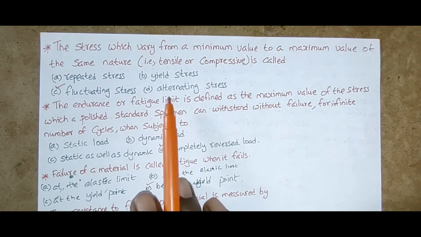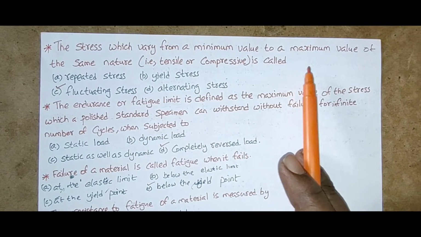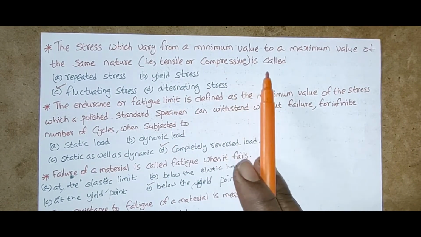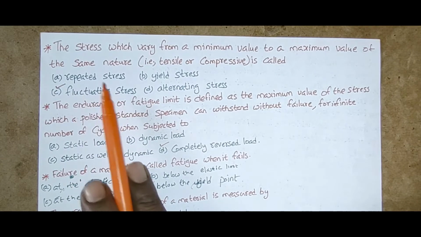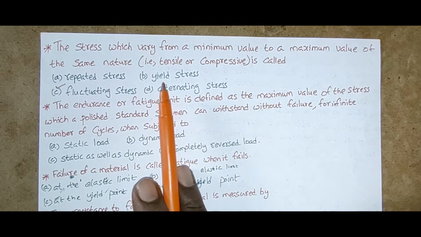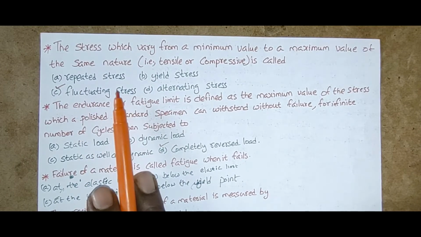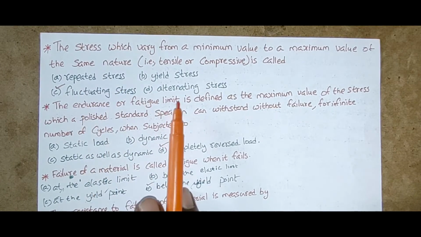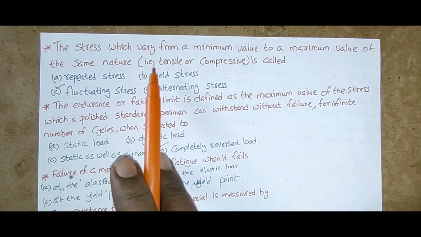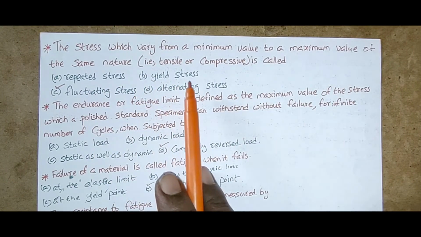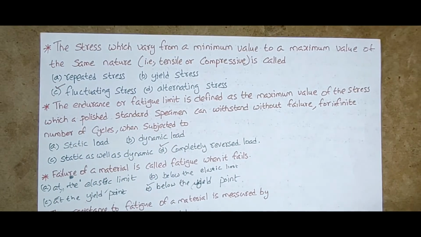Stress which varies from a minimum value to a maximum value of the same nature, that is tensile or compressive, is called repeated. Four options: repeated stress, yield stress, fluctuating stress, alternating stress. The stress which varies from a minimum value to a maximum value of the same nature, that is tensile or compressive, is called fluctuating stress.